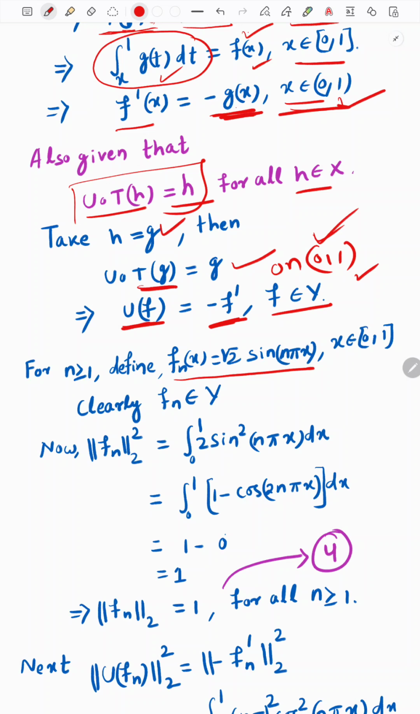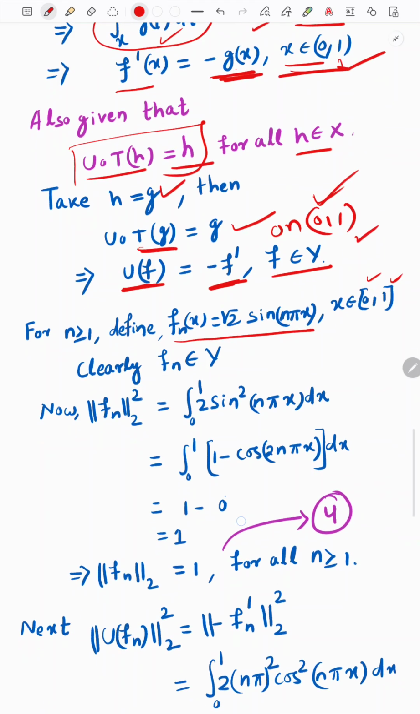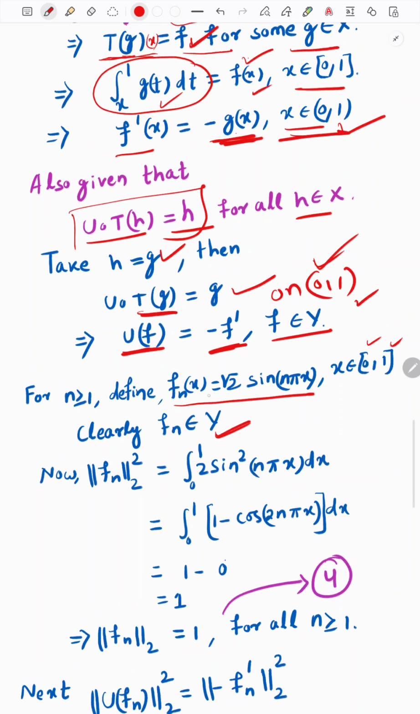Okay, now I will define a sequence of functions f_n(x), these things, and here also you can take the whole interval. Then these f_n belong to where? Y. Why? Because these are differentiable functions, and f_n(1) is equal to 0. If you calculate f_n(1), this gives sin n pi, and sin n pi is 0, therefore it gives 0. So these are differentiable functions and f_n(1) is 0, therefore this belongs to this space Y.